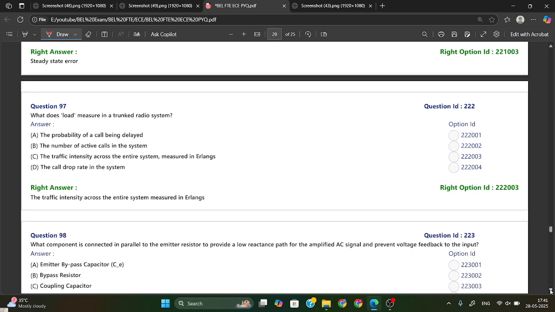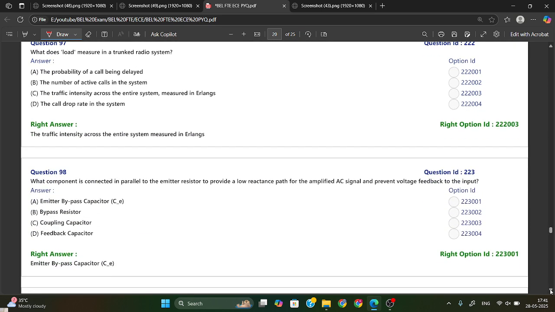Okay. What does load measure in a trunk radio system? What is the purpose of load in a trunk radio system? So the purpose of load in a trunk radio system is the traffic intensity. It will measure the traffic intensity across the entire system and it will be measured in Erlangs. Okay, option C is your answer.